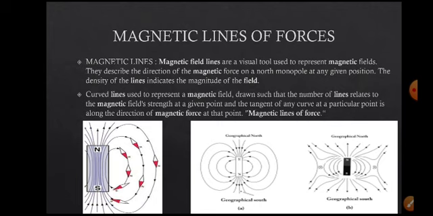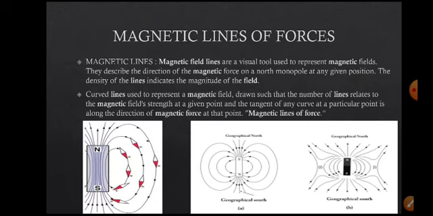It is an imaginary line that starts from the north pole of the magnet and goes to the south pole. It is a visual tool used to represent a magnetic field. They describe the direction of the magnetic force on a north monopole at any given position. The density of lines indicates the magnetic field strength.